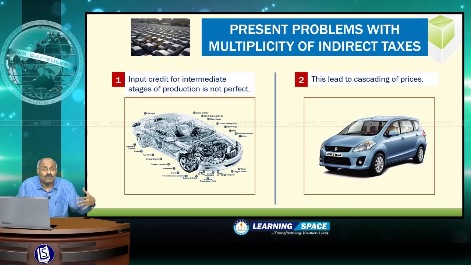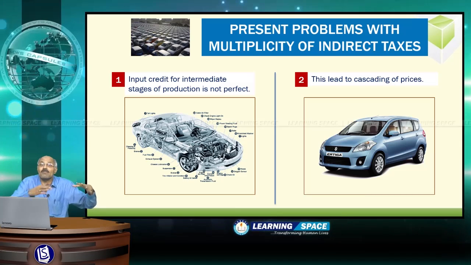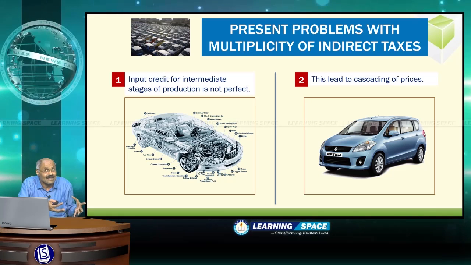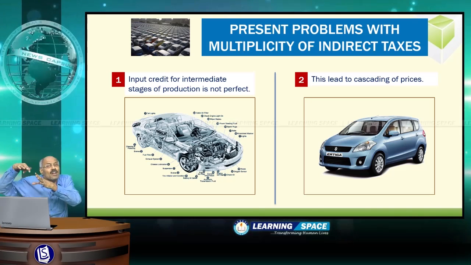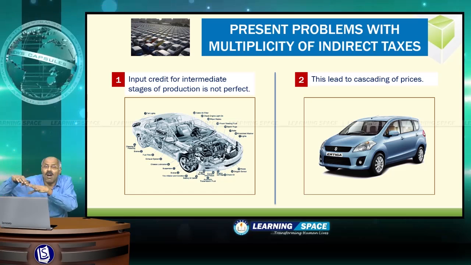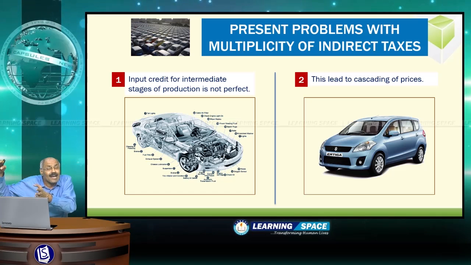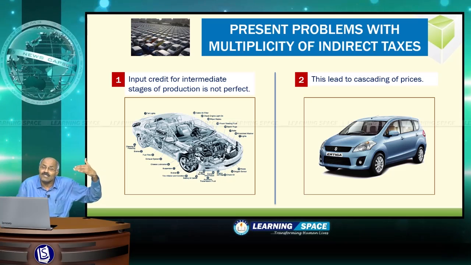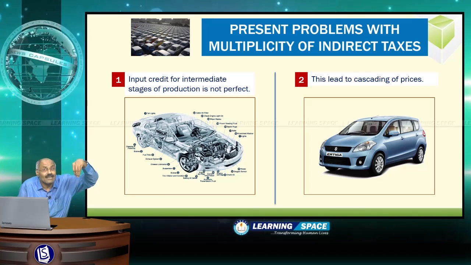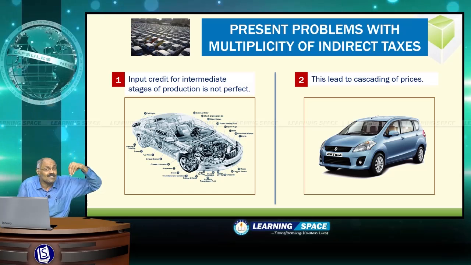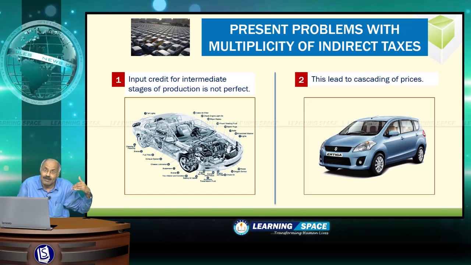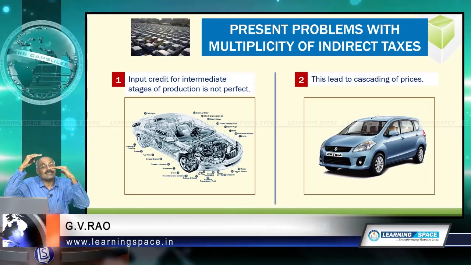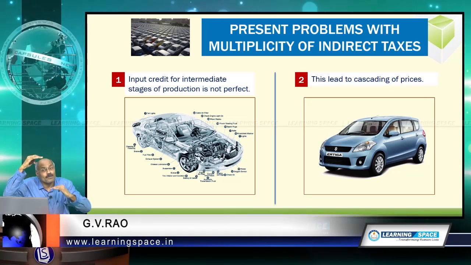As I have already told you, indirect taxes, some of them are collected by the center. There is no problem with the taxes collected by the center. But because of non-uniformity in laws and non-uniformity of taxes across various states, we are facing many problems. First one is input credit for intermediate stages of production is not perfect. What is meant by input credit? The final product will have various intermediate stages of production.